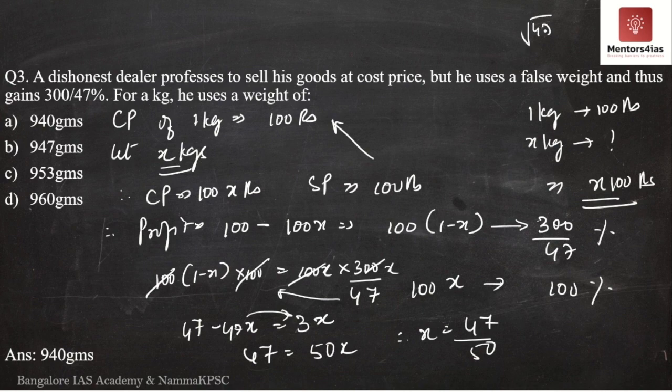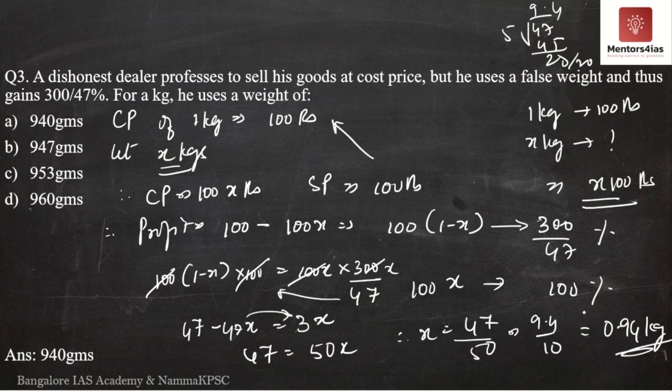So now dividing 47 by 5, 5 9s are 45, 2 5 4s are 20. Okay, so this is nothing but 9.4 by 10, or x is equal to 0.94 kgs, which is nothing but 940 grams. Therefore question 3 is option A, 940 grams. Next question.